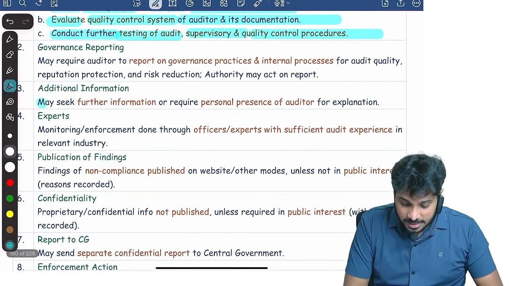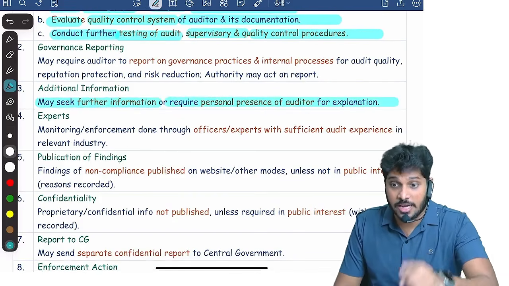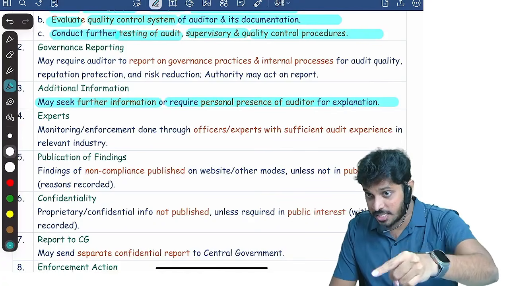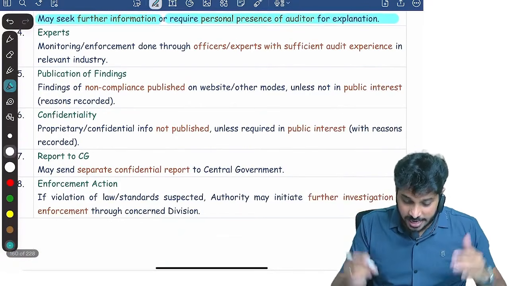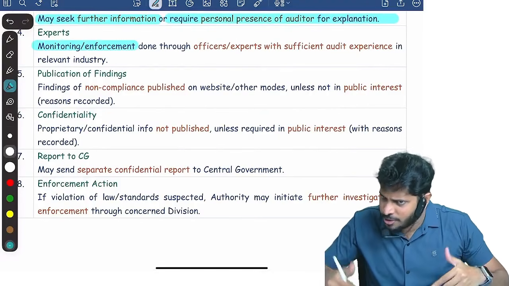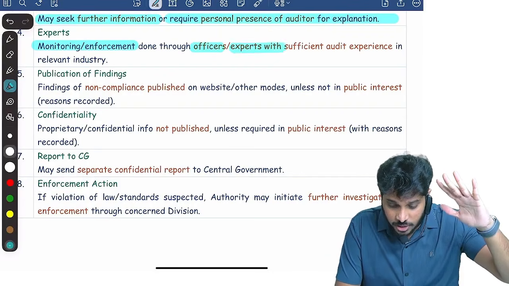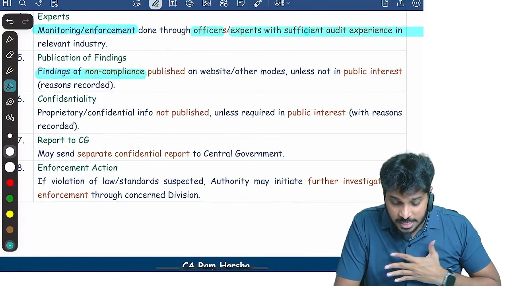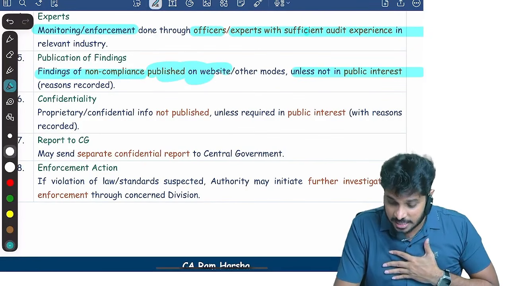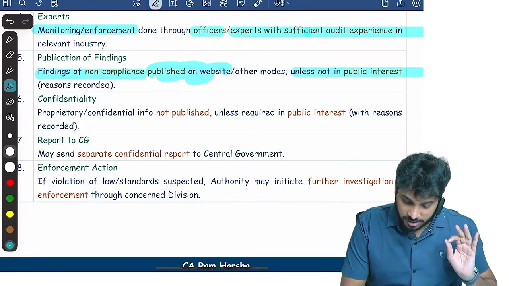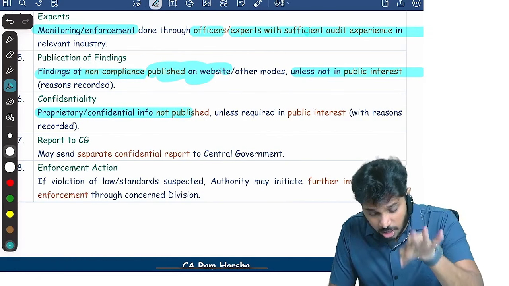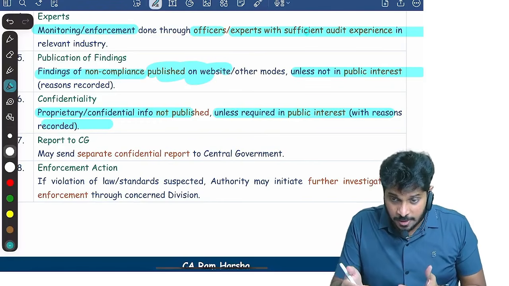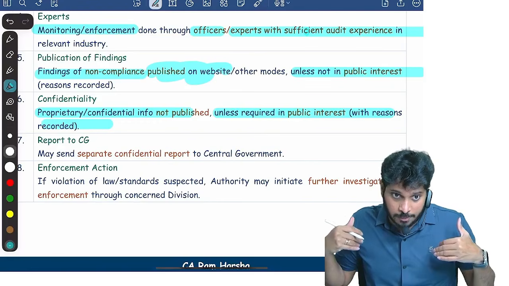After doing all this, they can ask for further information. If required, they can ask the auditor to personally present also. NFRA can ask for additional information. This monitoring and enforcement they may do directly, or through officers or experts who have sufficient audit experience. If they find any non-compliance, they will publish it on the website unless it is not in the public interest. Confidential matters are not published unless it is in the public interest. If they don't want to publish, they will not publish.